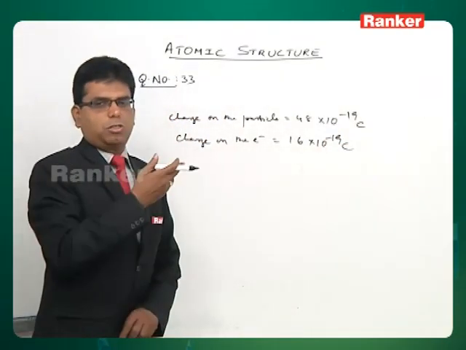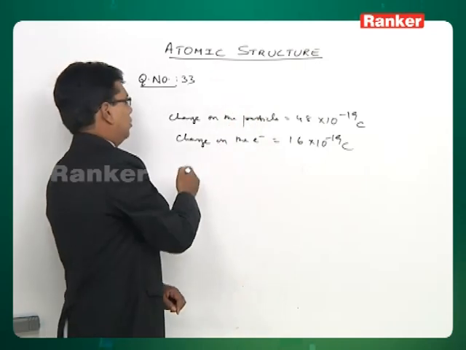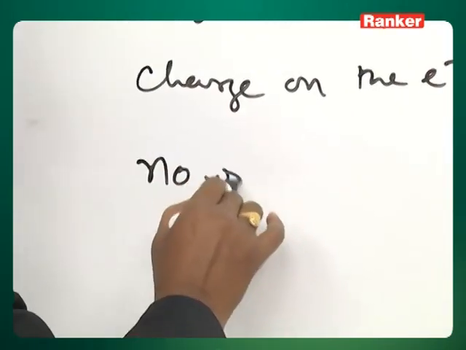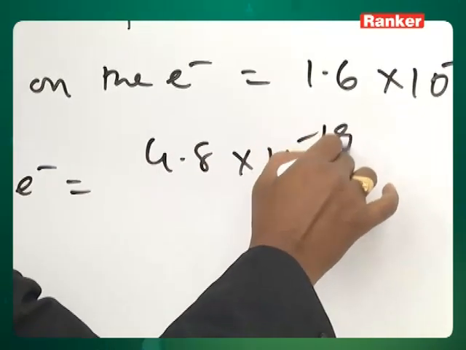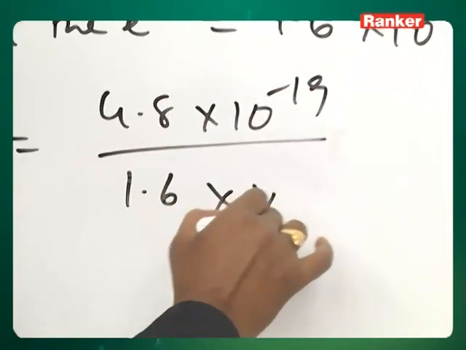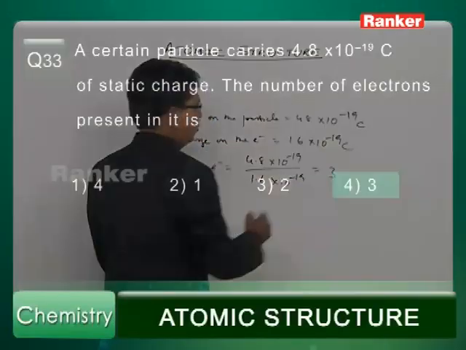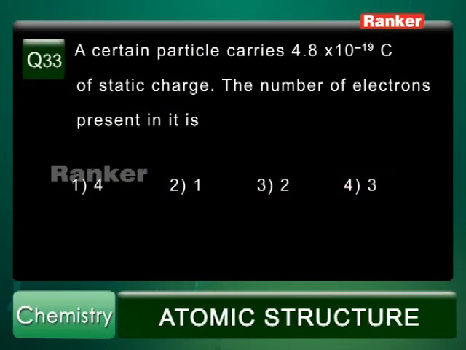So how many electrons are present in this particle? Number of electrons present on the particle is equal to charge of the particle by charge of the electron, that is equal to 3. So the correct answer is option 4, 3 electrons.